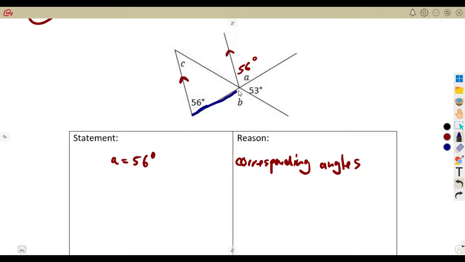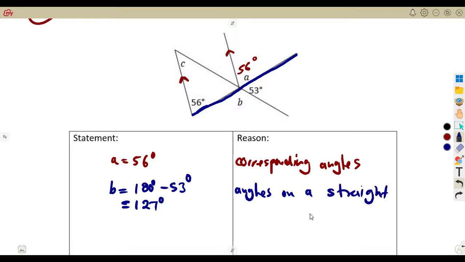We understand that angles on a straight line add up to 180 degrees. So B was simply going to be 180 degrees minus 53 degrees, working with angles on a straight line. That was going to give us 127 degrees.